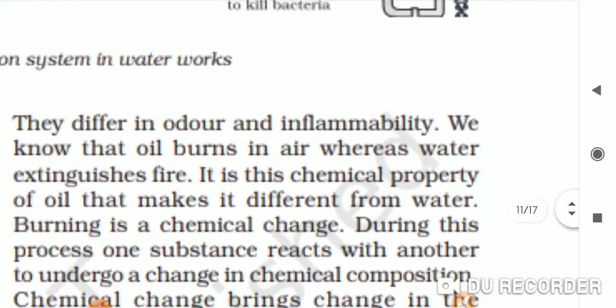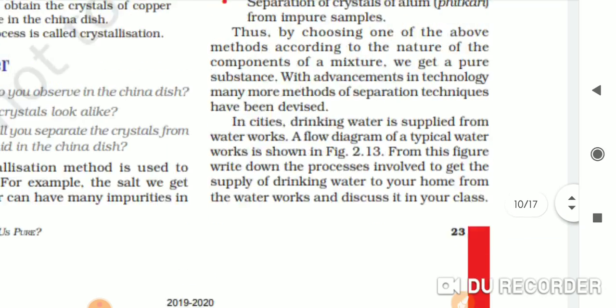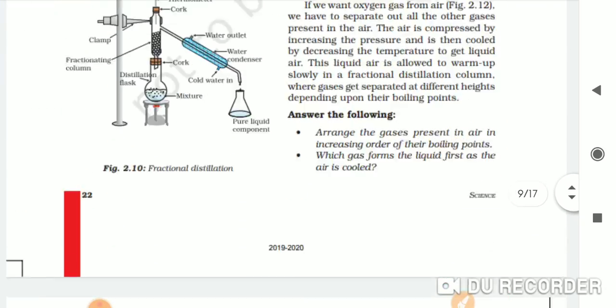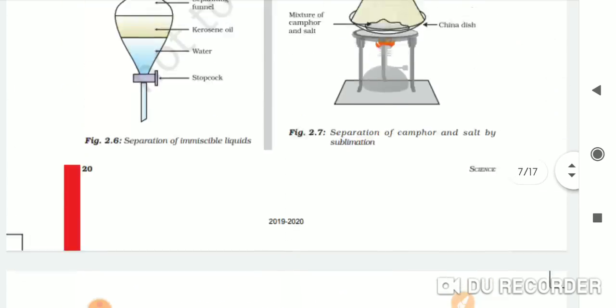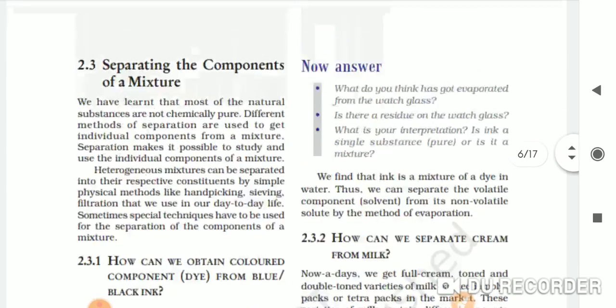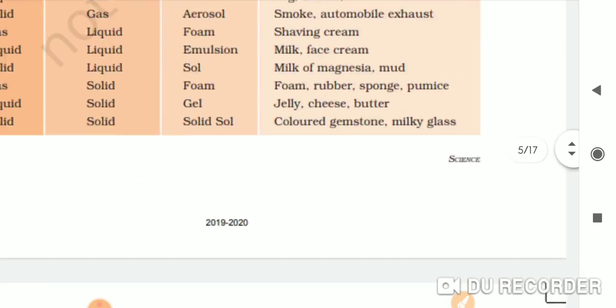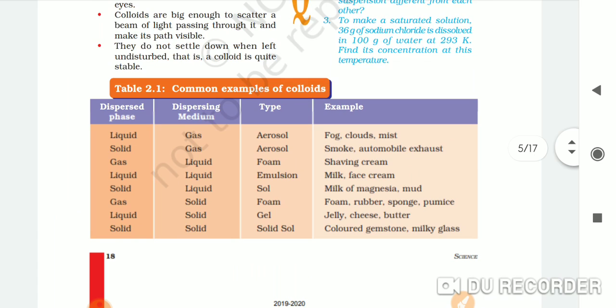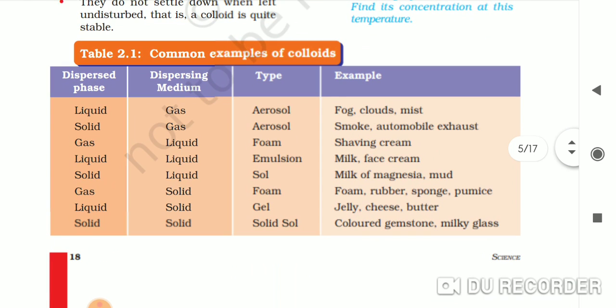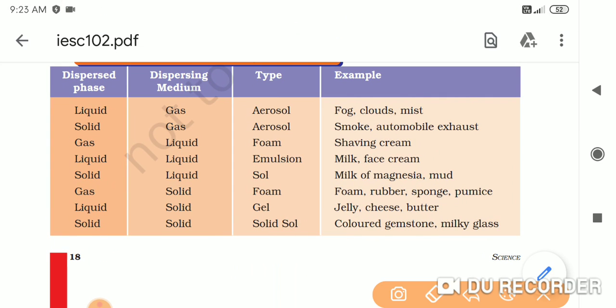Let me take you to the topic where the suspensions are. See, there are different examples of colloids given here, common examples which are also used in industries. Colloids are made up of, as I told you just now, a dispersed phase and a dispersed medium. These two are mixed to form a colloid.